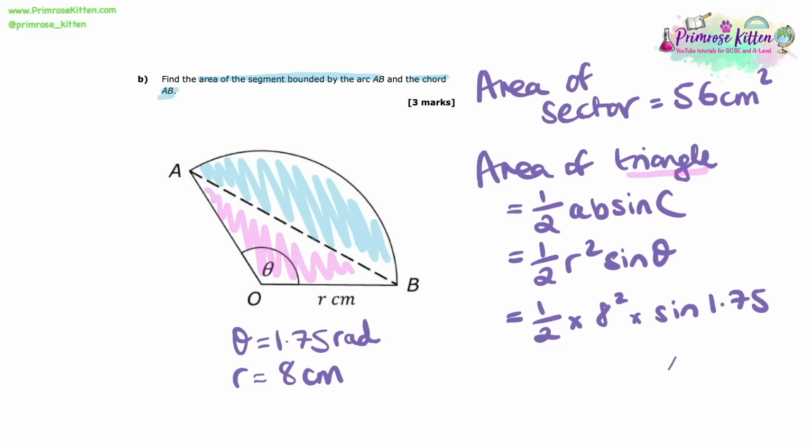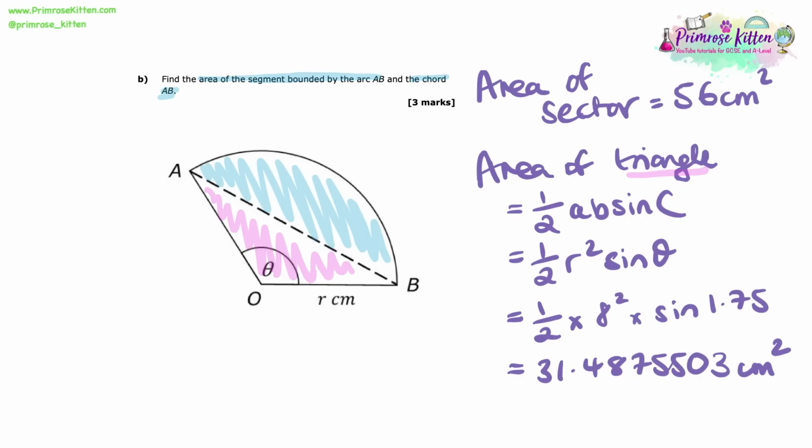Now a really big point here, this is where you'll make a mistake. Make sure your calculator is set into radians, otherwise you're going to get a completely wrong answer. So making sure we use radians and putting this into the calculator, I get an area for the triangle equal to 31.4875503. So now that we've done that, if we think of the area of this shape that we need, we can work it out by taking the 56, that area of a sector, and subtracting the area of the triangle.